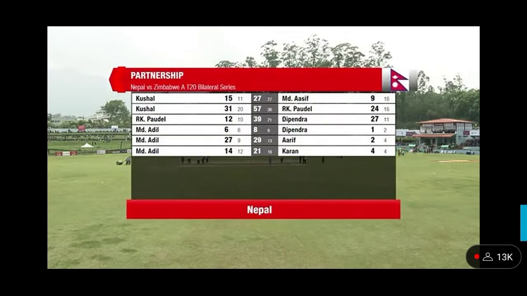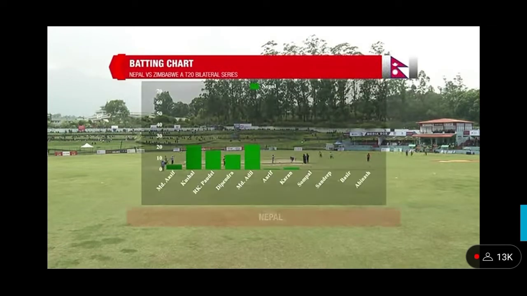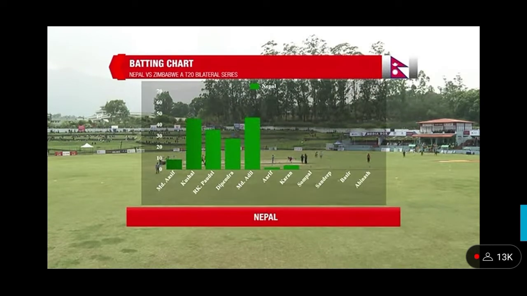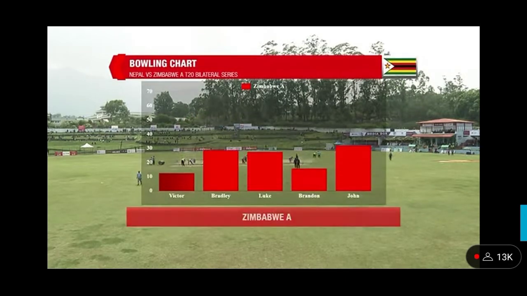Good contributions all round from the Nepali batters, including Kushal Malla at the top, Rohit Paudel, Dipendra Singh Airee, but probably the star of the show, Mohammad Adil Alam, his highest score for the senior side with 47 not out off just 27 deliveries. 3 sixes in there. The only disappointment perhaps, lots of starts within the partnerships. You can see the batting chart there. Adil Alam's strike rate is the highest, with 47, and the banks continue to fill up behind us.